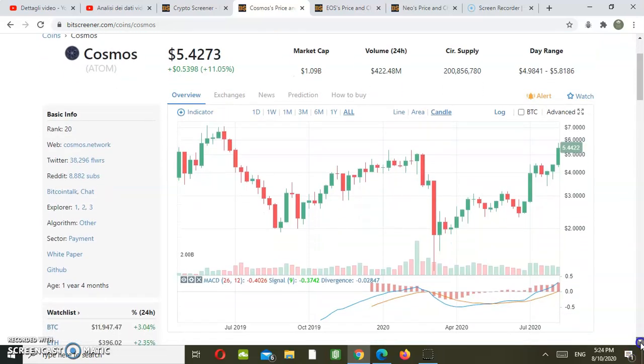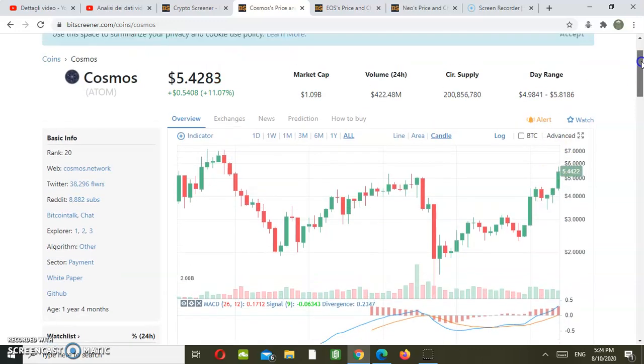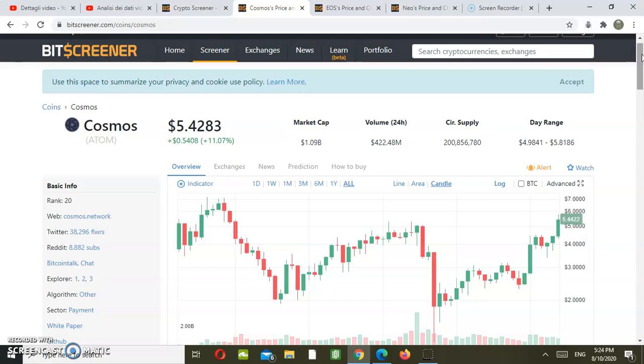In terms of MACD, the blue curve is above the orange one, yet the distance is getting far, which means we could expect a retrace at 7 US dollars. Right now, we can certainly say that we still have a lot of room till at least 7 US dollars. From there, I expect a retrace and then an attack to an all-time high.